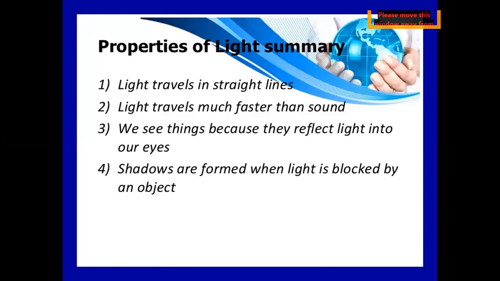So we can conclude the properties of light. Light travels in a straight line. It travels faster than sound. We are able to see different colorful things because they reflect light into our eyes. And shadows are formed when light is blocked by an object.